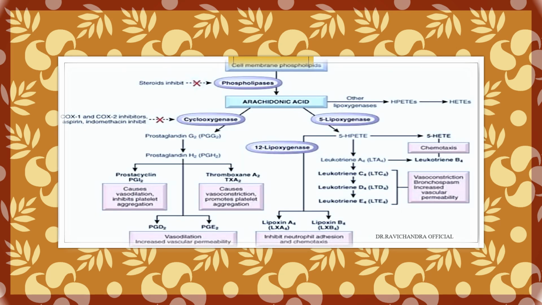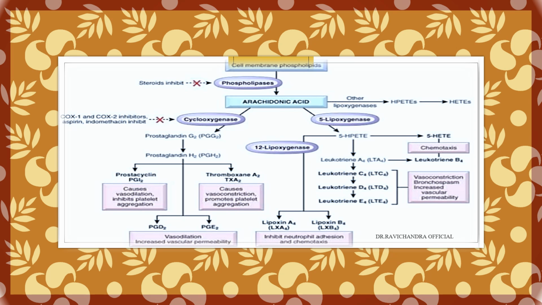So, altogether, in a nutshell, there are various mediators of inflammation, and the main one is the arachidonic acid pathway. Arachidonic acid is formed from cell membrane phospholipids in the presence of phospholipase, and arachidonic acid in the presence of cyclooxygenase will result in formation of prostaglandins, prostacyclins, and thromboxanes.